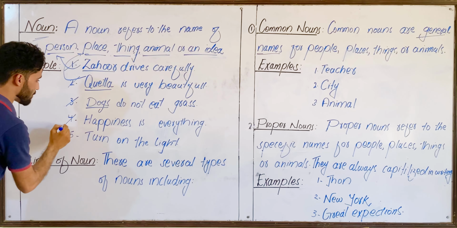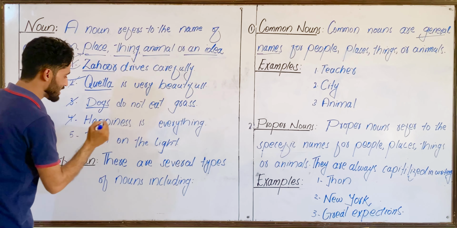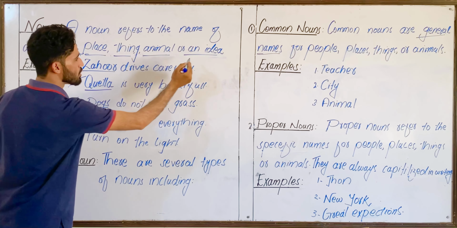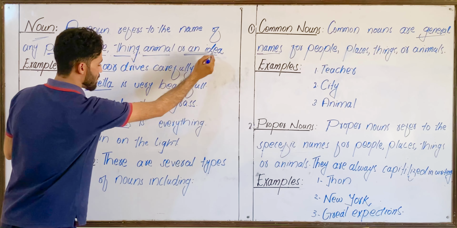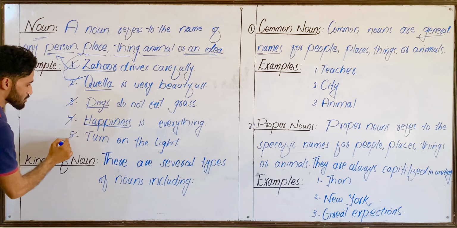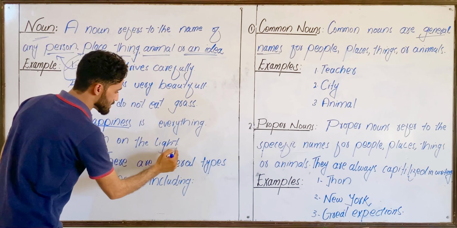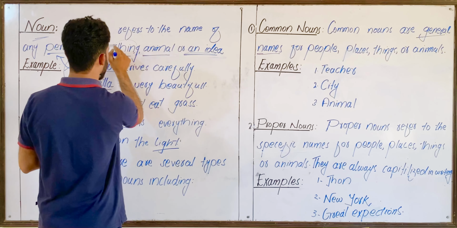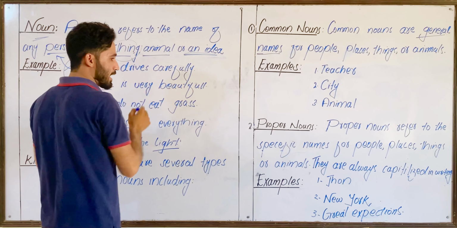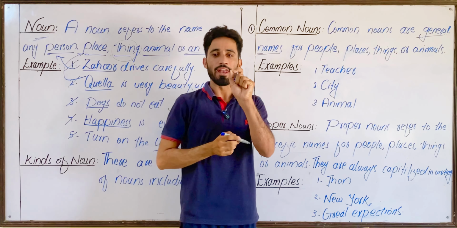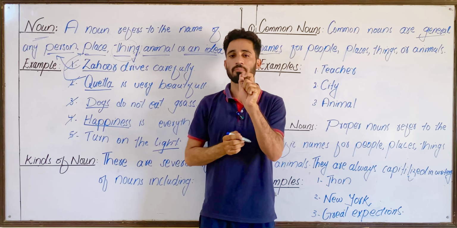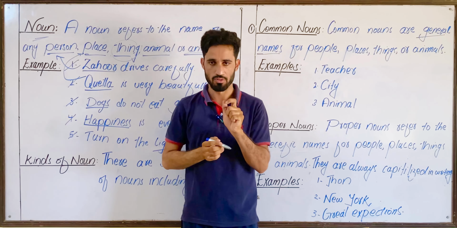Look at the fourth example, happiness is everything. In this sentence, happiness is your noun and it refers to the name of an idea. And the last example, turn on the light. In this sentence, light is your noun and it refers to the name of a thing. In simple words, noun is a naming word. Whenever you see or hear a name, understand that it's your noun.